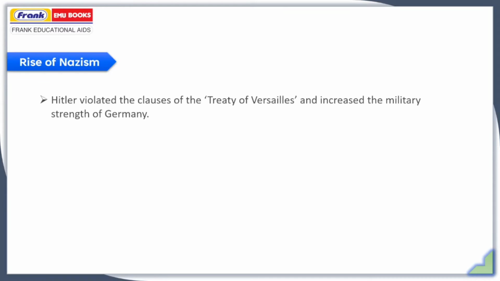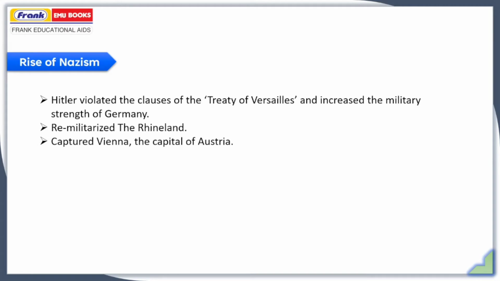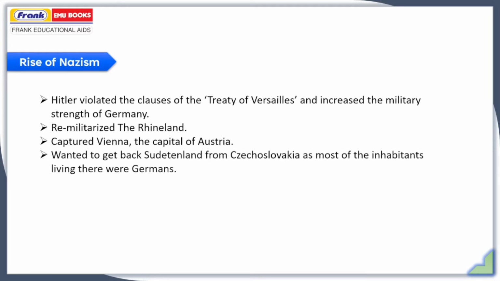The rise of Nazism in Germany was also an important cause of the Second World War. Hitler violated the clauses of the Treaty of Versailles and increased the military strength of Germany. He remilitarized the Rhine line and captured Vienna, the capital of Austria. He wanted to get back Sudetenland from Czechoslovakia, as most of the inhabitants living there were Germans.